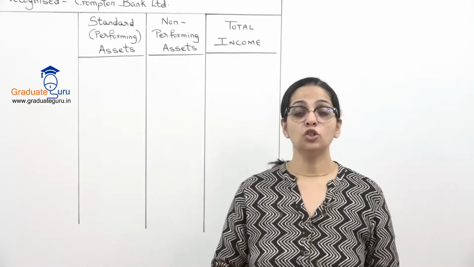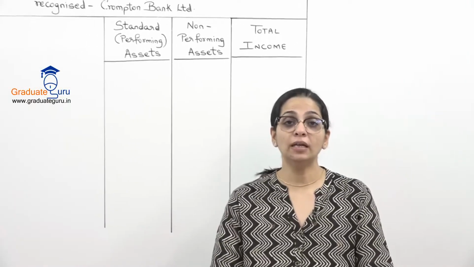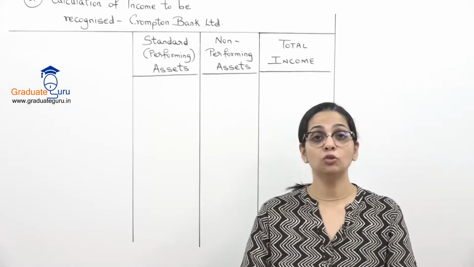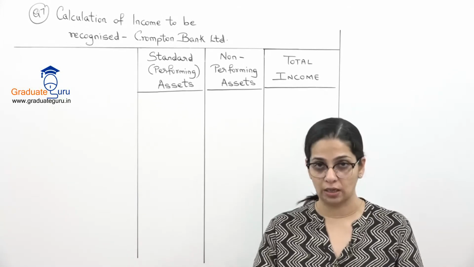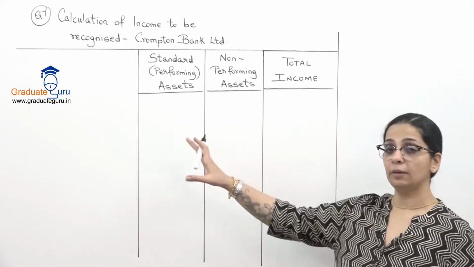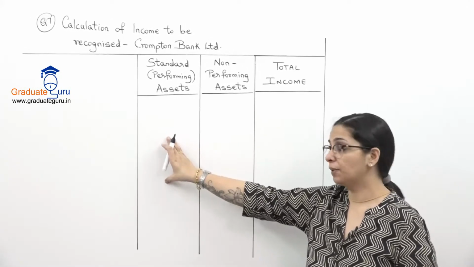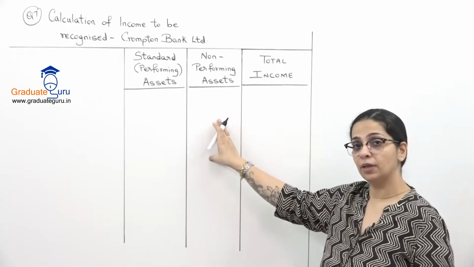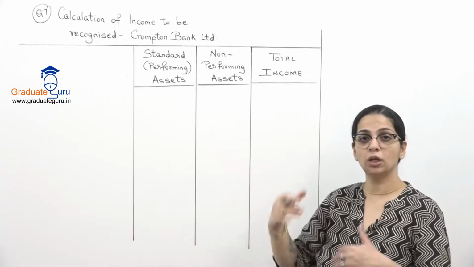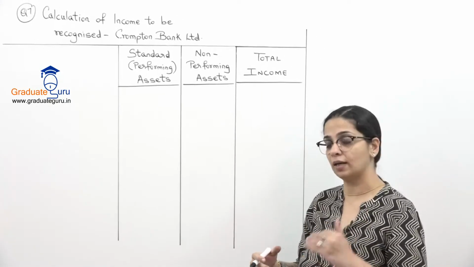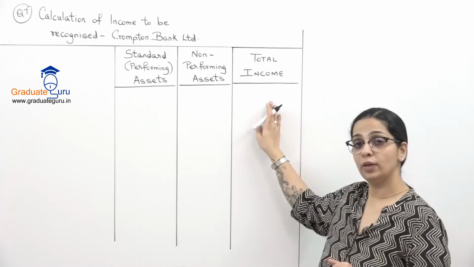So I need to find out what will be the income which the bank will be able to show in its profit and loss account. Here I've made a table where I'm going to show the income of performing assets separately, non-performing separately, based on the head. So term loan ki income alag, cash credit alag and so on, and then we'll do the